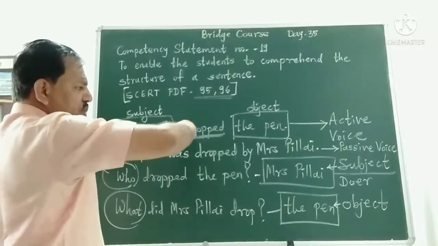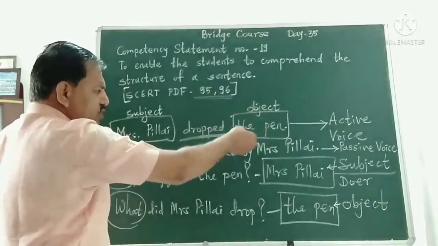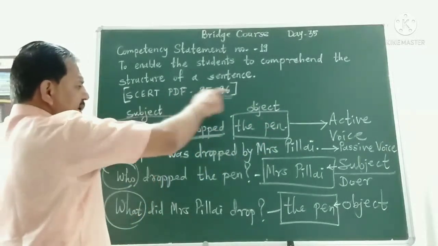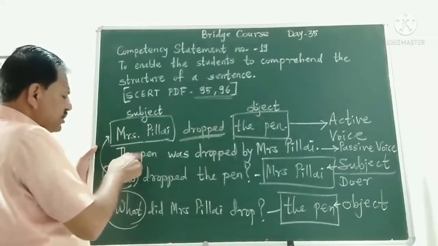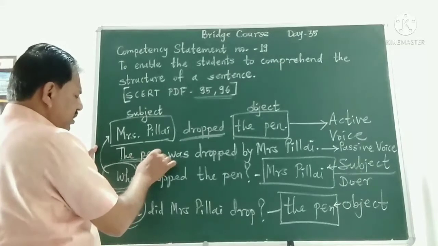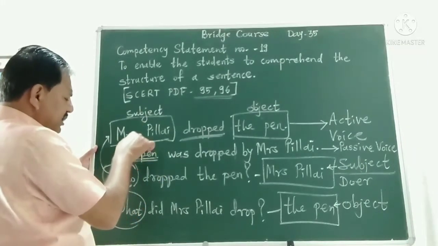And when we want to convert the sentence into passive voice, we replace the object and subject positions. So the object takes the place of the subject. So here, the pen: its number is very important. It is in singular number.